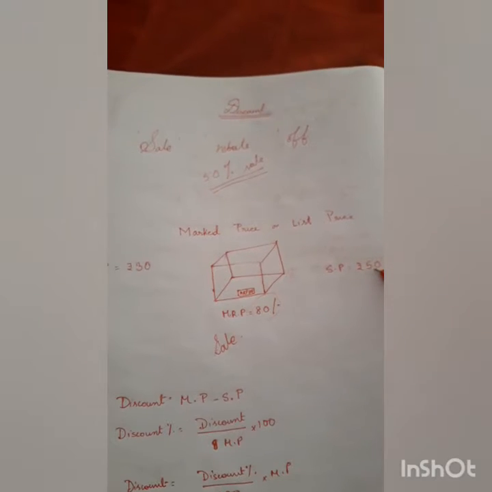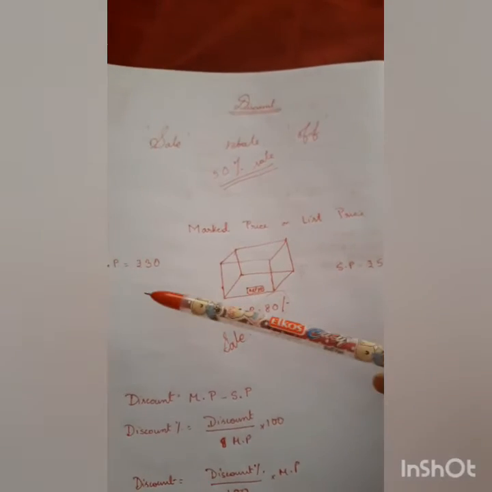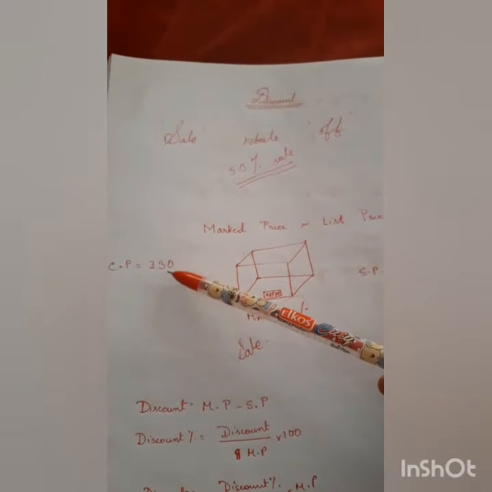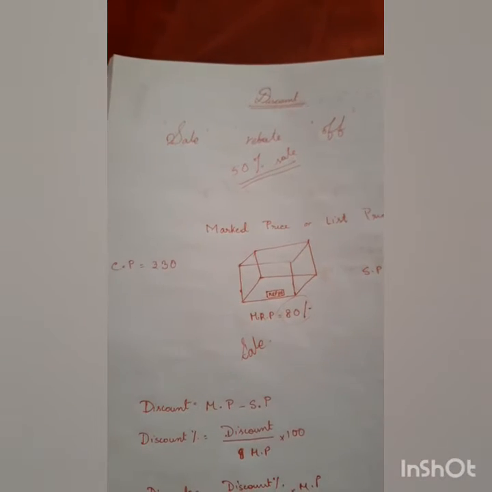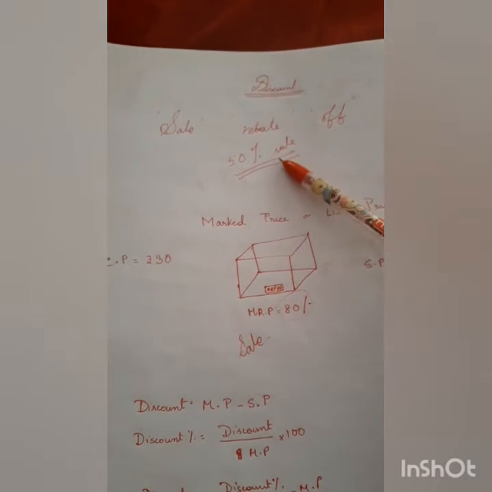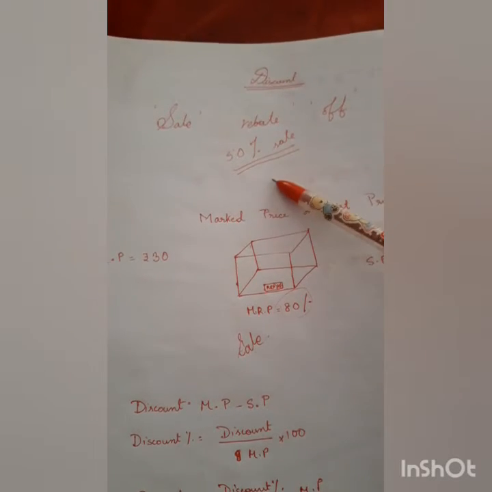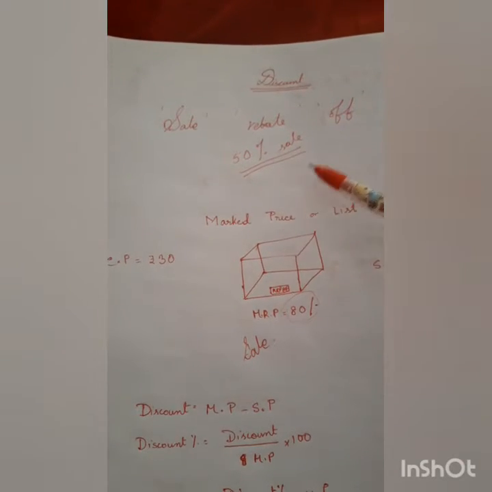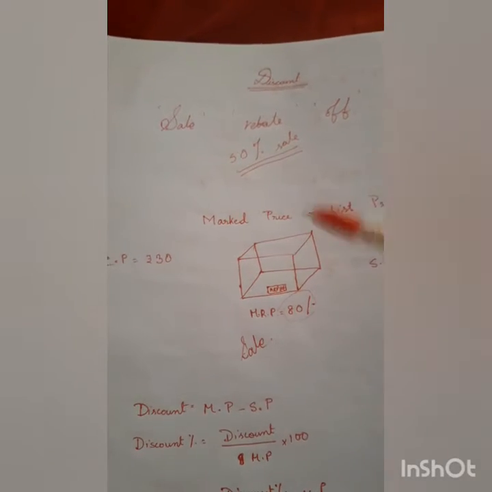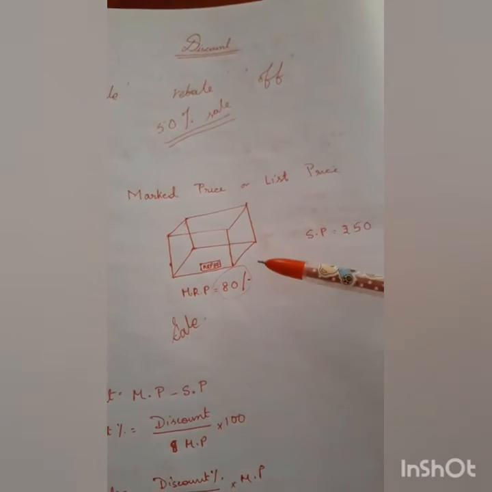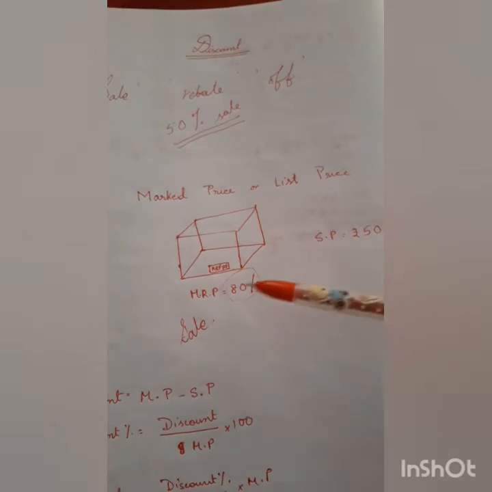His SP is rupees 50 and his CP was rupees 30, so definitely he is making a profit. Now, why do people give a sale or discount? Shopkeepers give a sale or discount to their customers in order to get more buyers. So more people will come and buy the same article since there is a drop in the price.